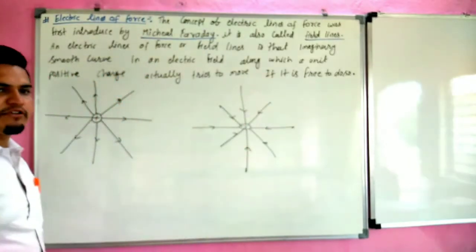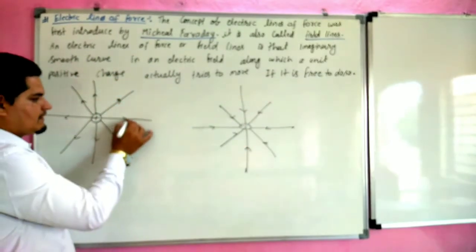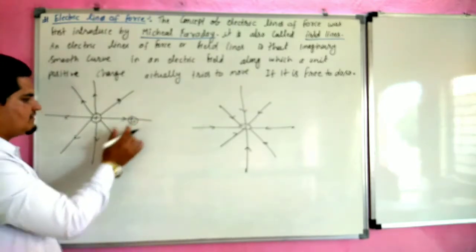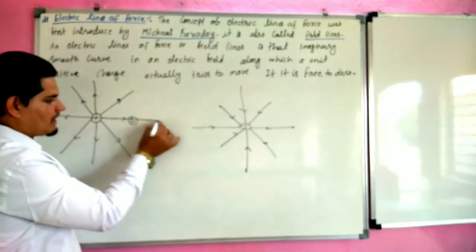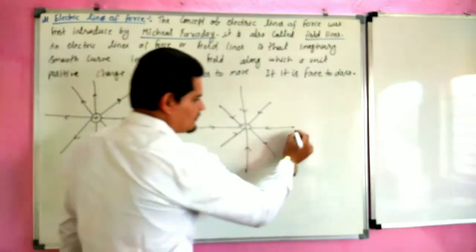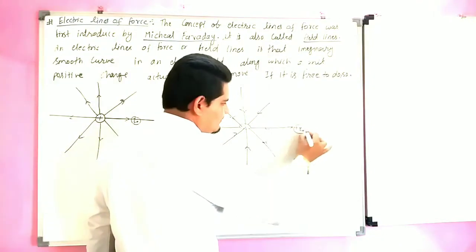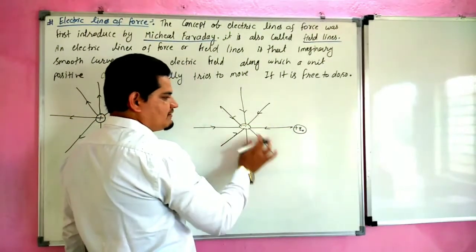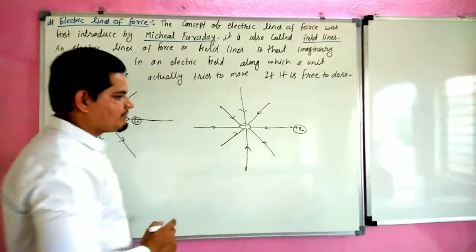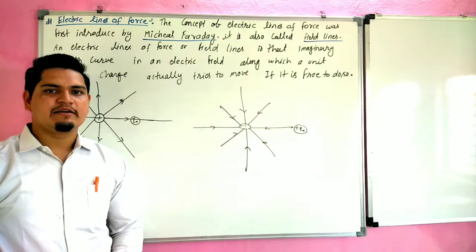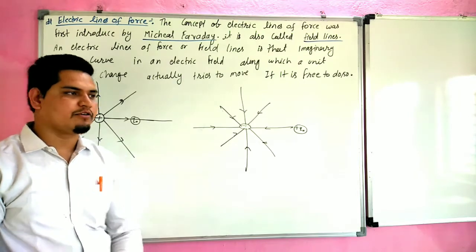If you put a unit positive test charge Q naught here, it is free to go away because two positive charges repel each other. And if we put the positive charge Q naught here, it goes to the negative charge because between different charges a force of attraction acts.